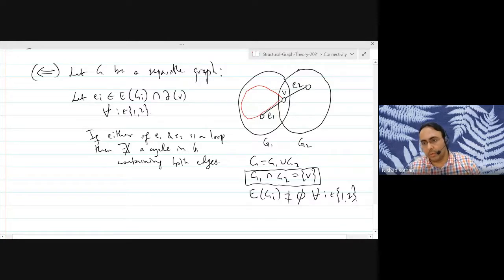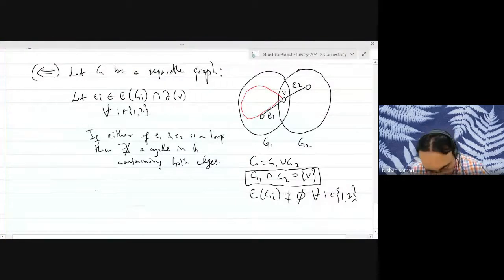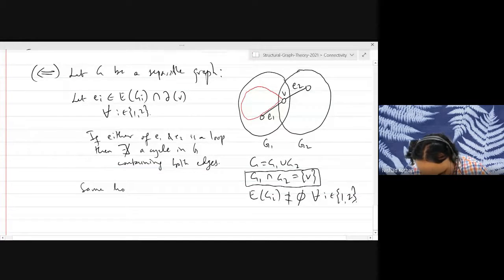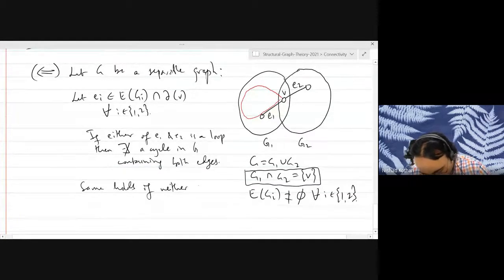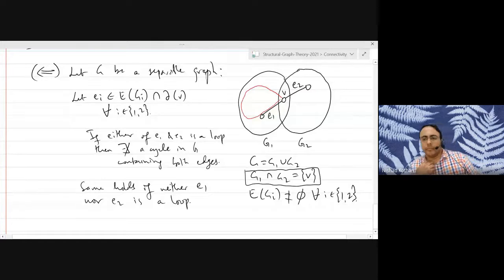So there is no way to contain the edge E2 and get a cycle if your cycle contains E1. I hope everybody can turn that into a rigorous statement. And the same holds if neither E1 nor E2 is a loop.